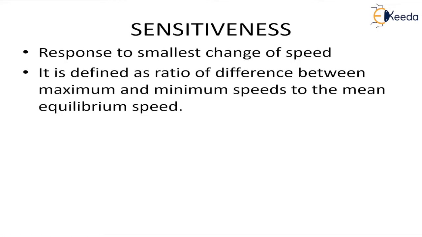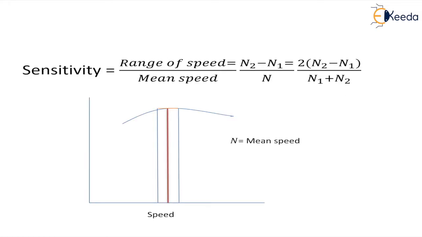So sensitiveness has a mathematical definition: it is the ratio of the difference between maximum and minimum speeds to the mean. As per the formula, sensitivity is range upon mean. Mean is the average of the maximum and minimum speed, so it is (n1 plus n2) upon 2, and range is the difference between the maximum speed and the minimum speed, so it is n2 minus n1.